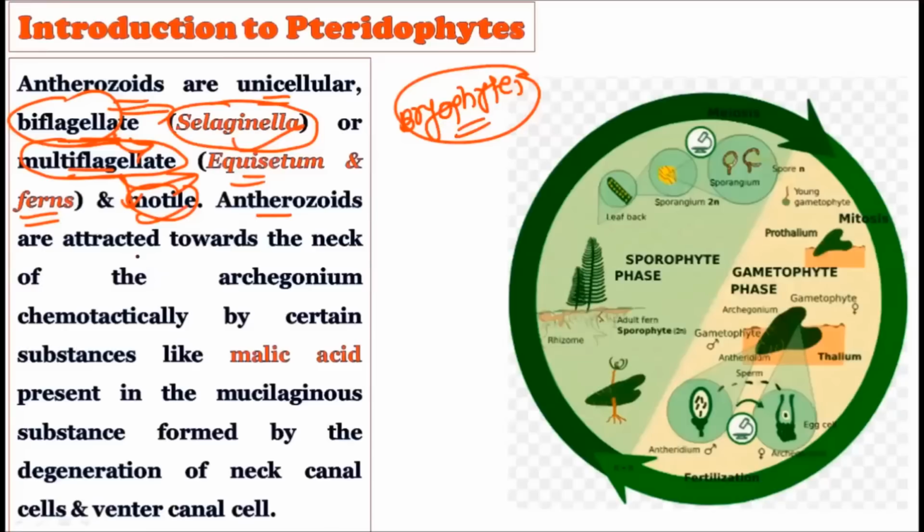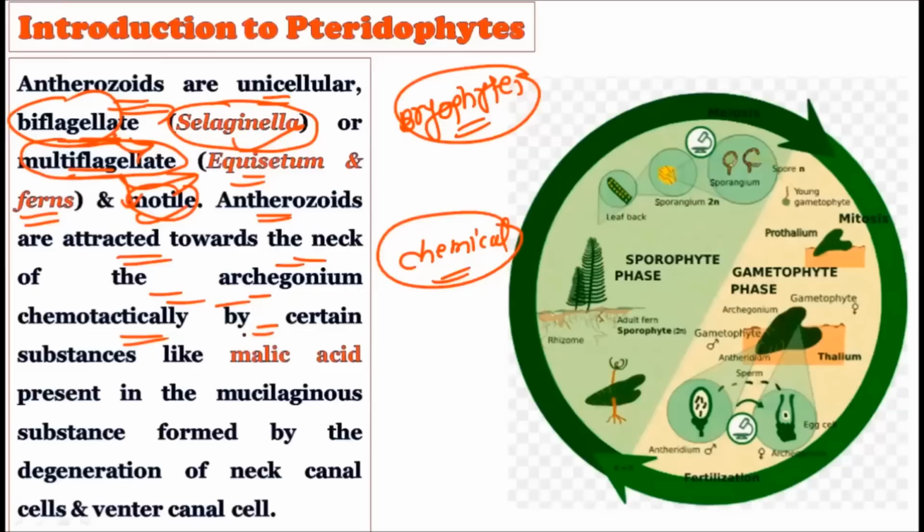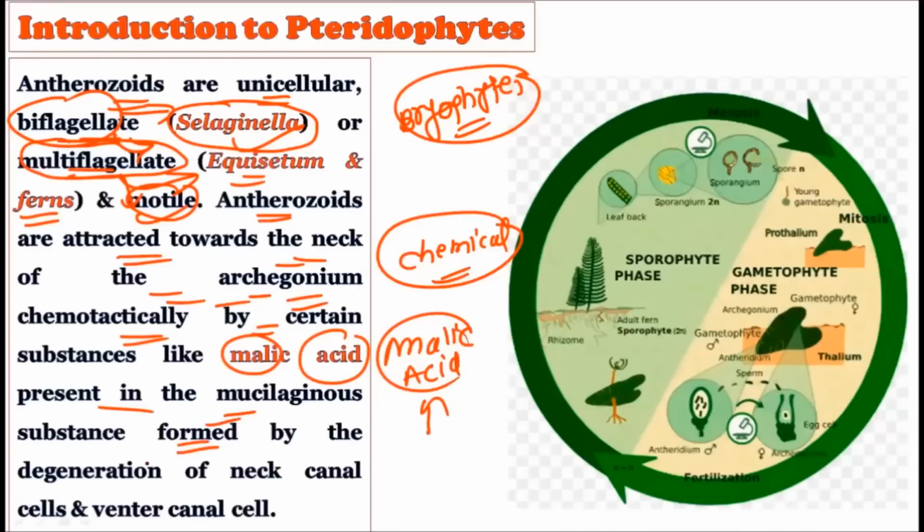See, the antherozoids are attracted towards the neck of the archegonium chemotactically, which is very important, because chemical signals are there, and by using these chemical signals, the antherozoids get attracted towards the neck cells of the archegonium. Certain substances like malic acid are released by these neck cells, and due to this malic acid, the antherozoids get attracted towards the archegonium. It is present in the mucilaginous substance formed by the degeneration of the neck canal cells and the ventral canal cells.